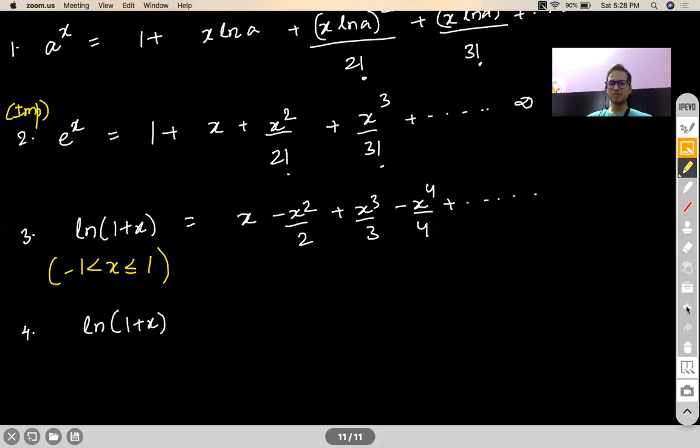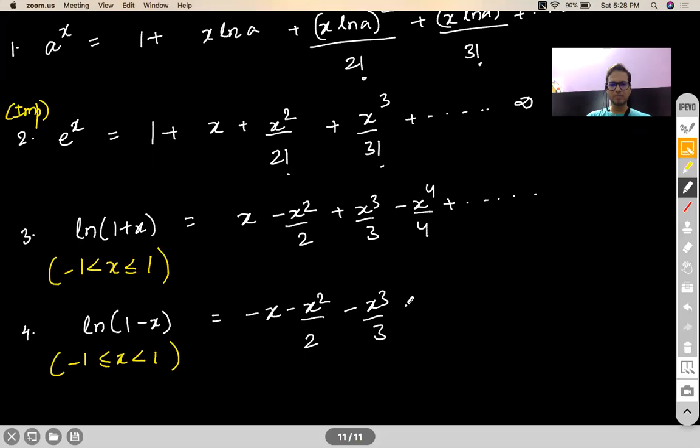Similarly, if you have ln(1 - x), then the radius of convergence for this will be -1 to 1, including -1 but excluding 1. Okay, so only in this interval your polynomial function will mimic the logarithmic function.